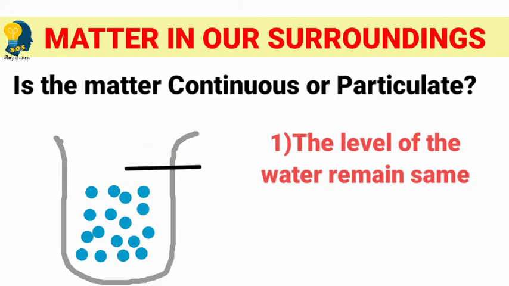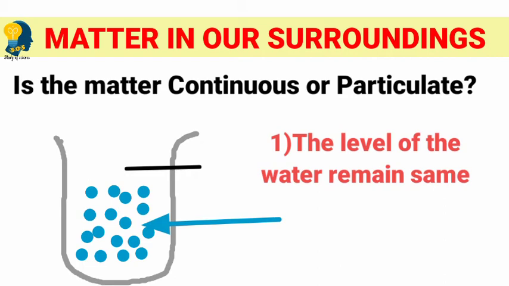So there is some space in between them. This space is occupied by the molecules of the sugar or the salt. So that is the reason the water level remains constant even on the addition of sugar or salt into it.